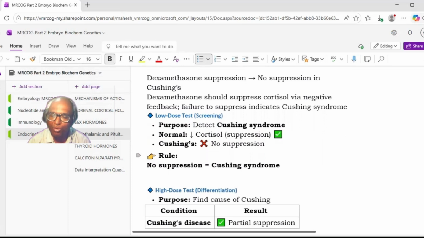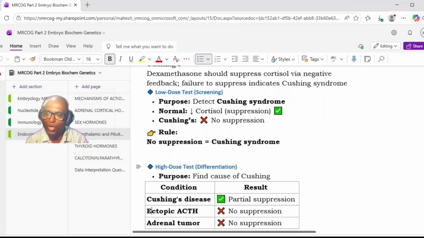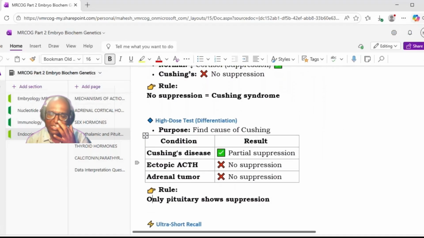So when you give low dose dexa, normally the cortisol level will decrease. But in Cushing syndrome, there is no suppression of the cortisol. So no suppression means there is Cushing syndrome. Okay, and this is with the low dose. Now, once we have diagnosed that it is Cushing syndrome, then we should diagnose what the cause is. So the purpose of the high dose is to find out the cause of Cushing syndrome.